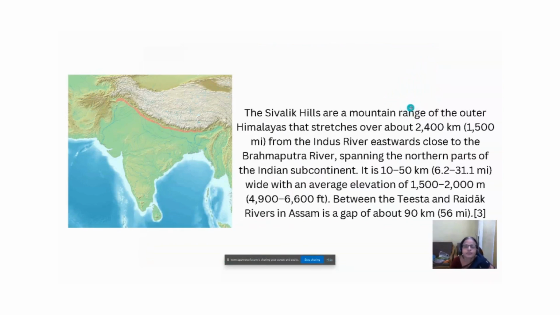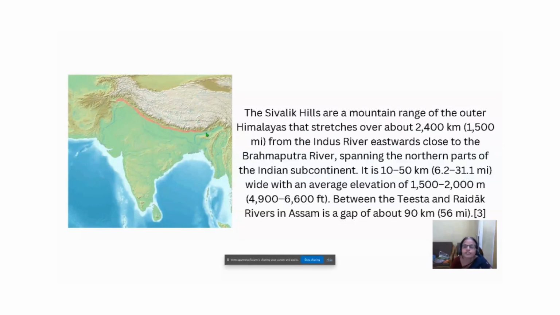Now let us see about the Shivalik ranges. Shivalik hills are a mountain range of the outer Himalayas that stretches over about 2,400 kilometers and 1,500 miles. From the Indus River eastwards, close to Brahmaputra River, spanning the northern parts of the Indian subcontinent.